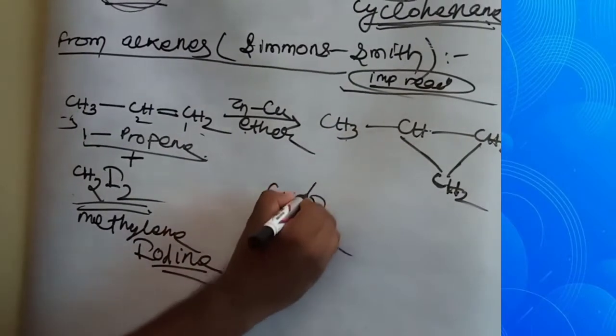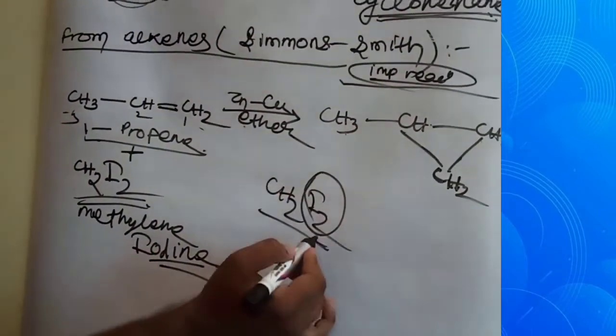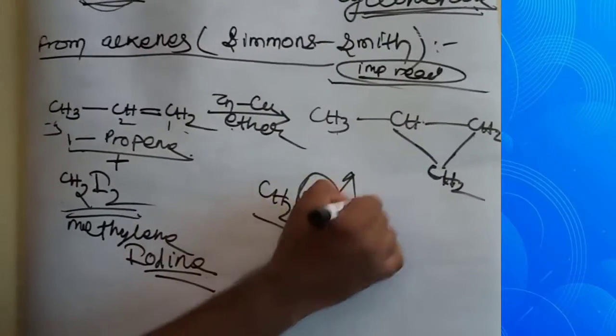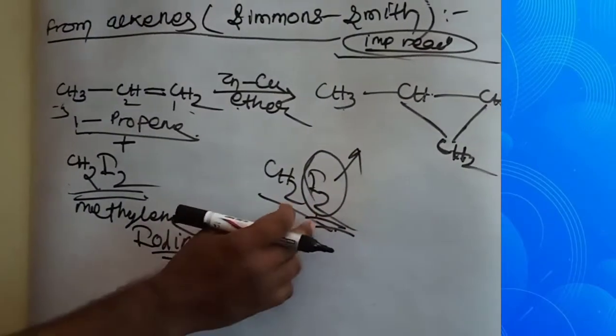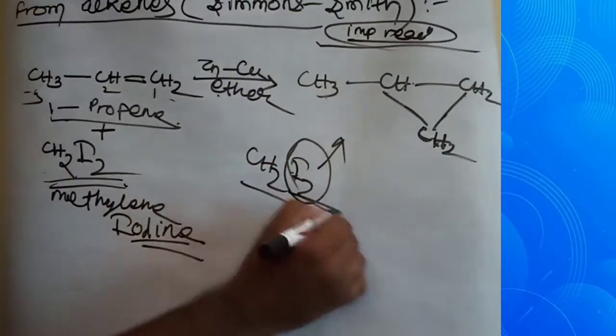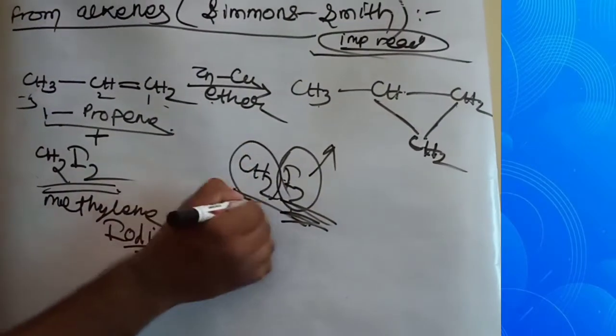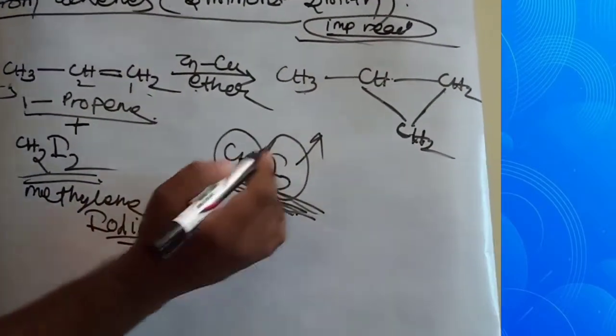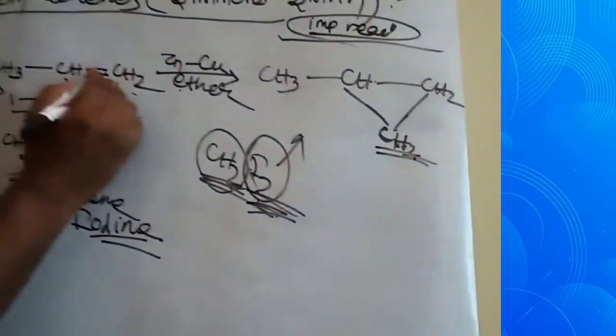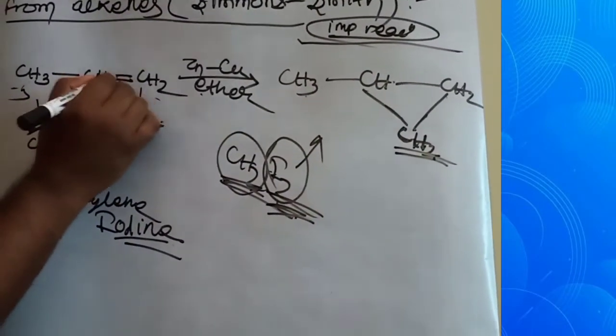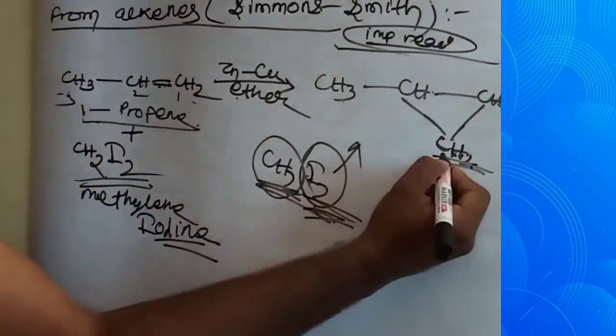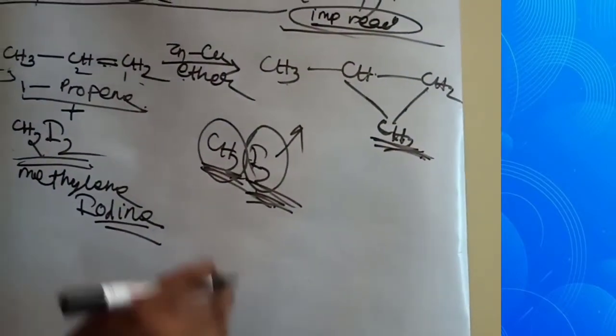In CH2I2, iodine is a good leaving group. It will leave the compound. Then the rest is CH2. Here the double bond breaks and the CH2 is added.